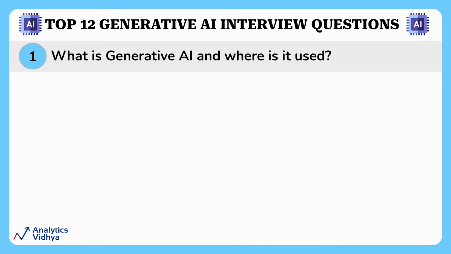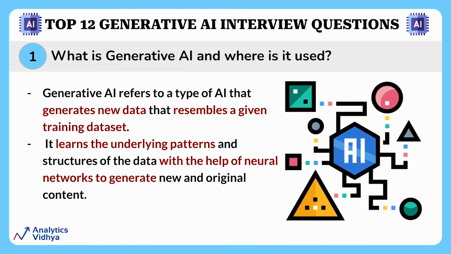Alright, let's begin with the basics. Our very first question is, what is generative AI and where is it used? Generative AI refers to deep learning models that can generate high quality text, images, and other content based on the data that it was trained on. In simple words, it is a type of artificial intelligence that can generate new and original things such as text, images, or even music based on data it has been trained on.